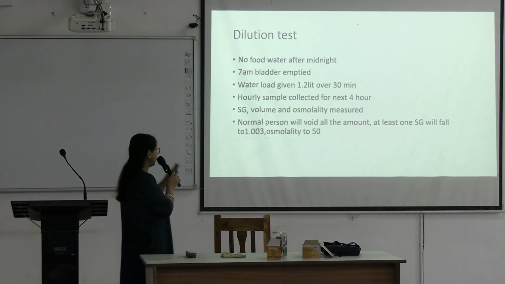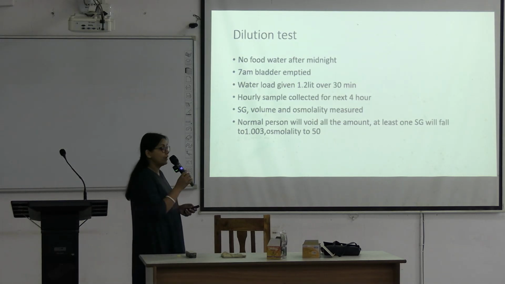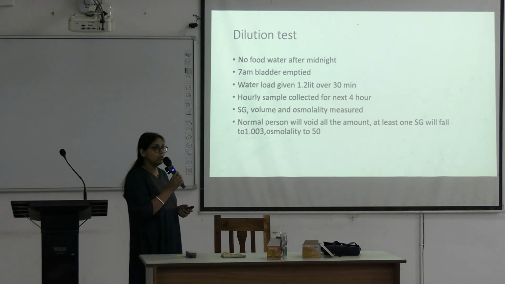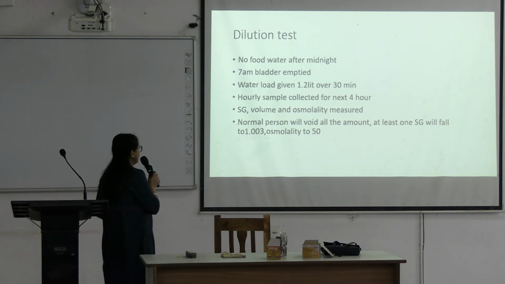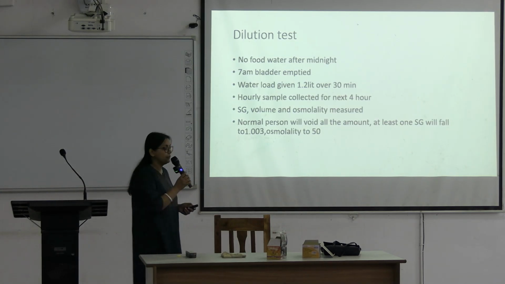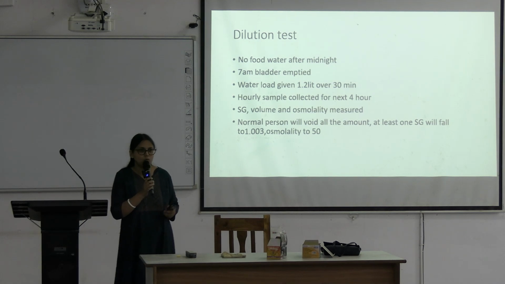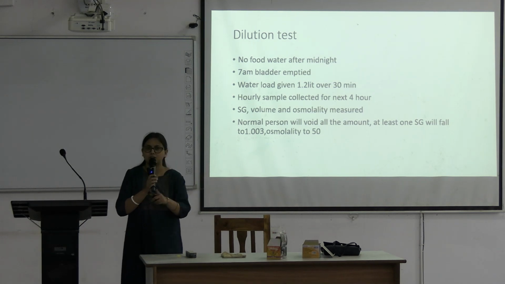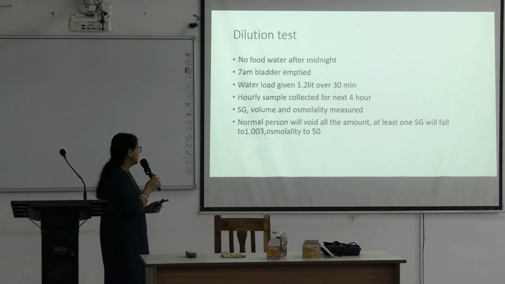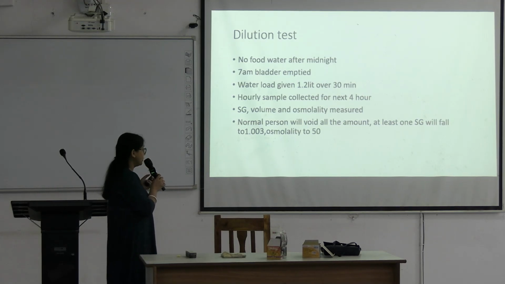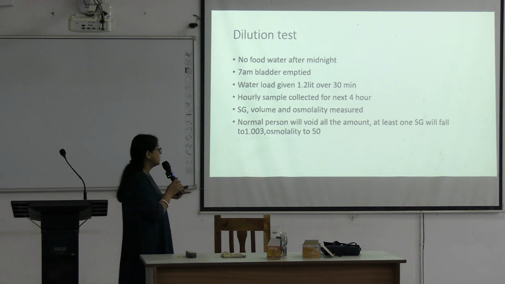Then here water load is given, that is 1.2 liter of water over 30 minutes. Then hourly sample is collected for the next 4 hours. That means 4 samples we have to collect, at 1 hour, 2 hours, 3 hours, and 4 hours. Then specific gravity of urine, volume and osmolality we have to measure for each sample.